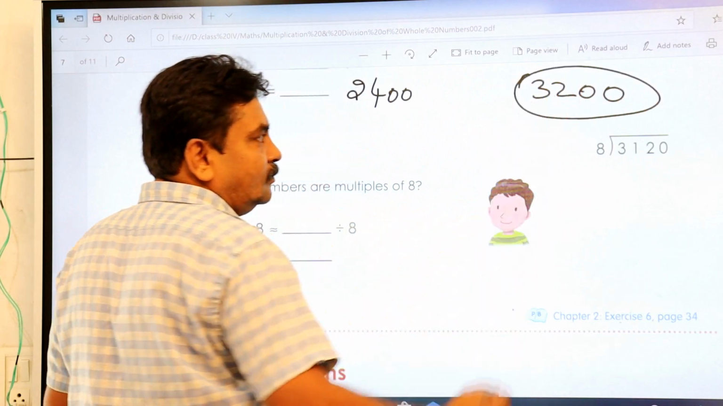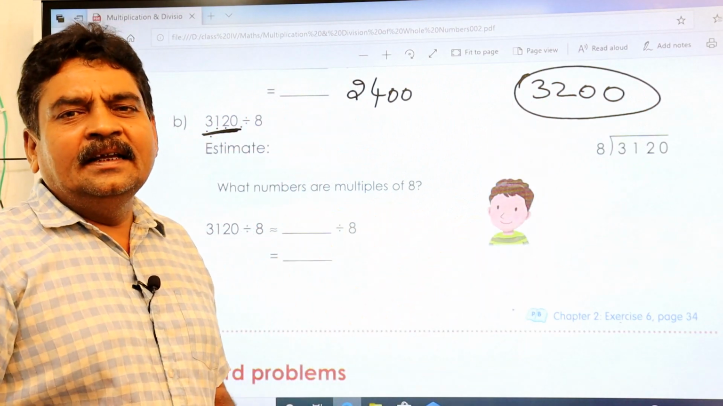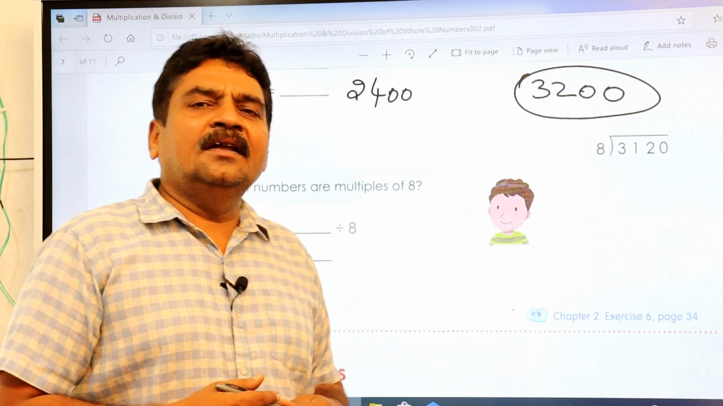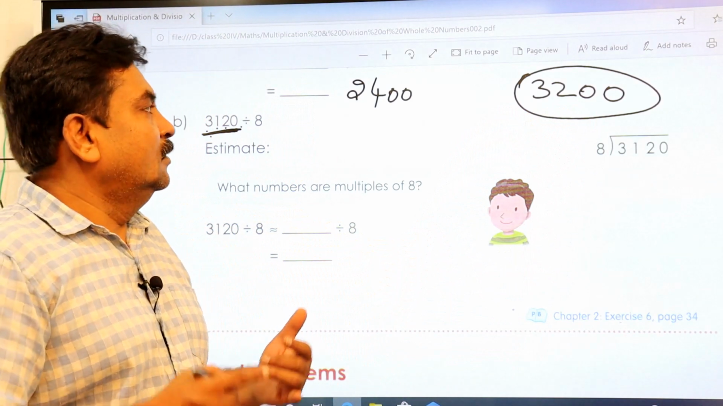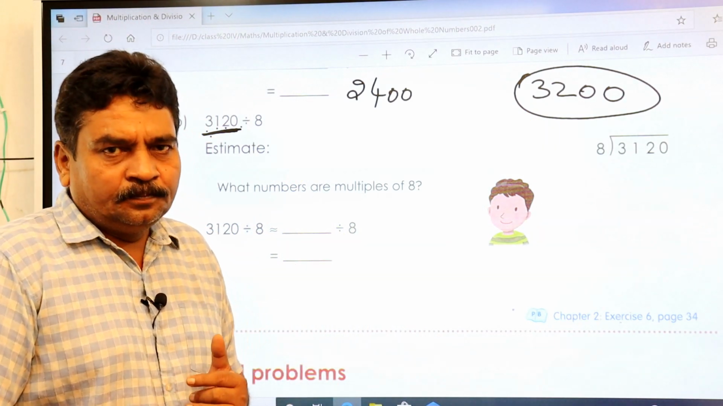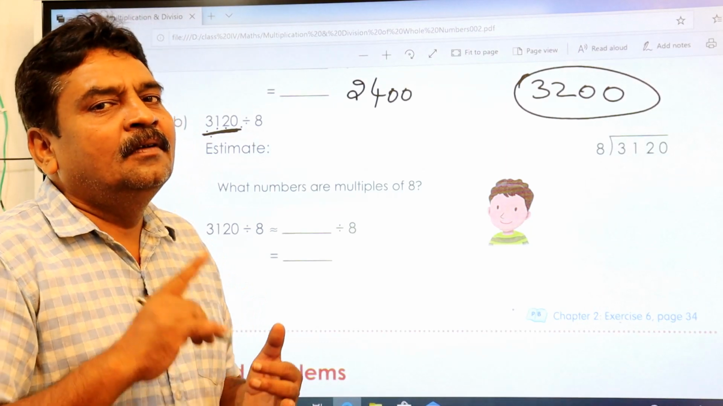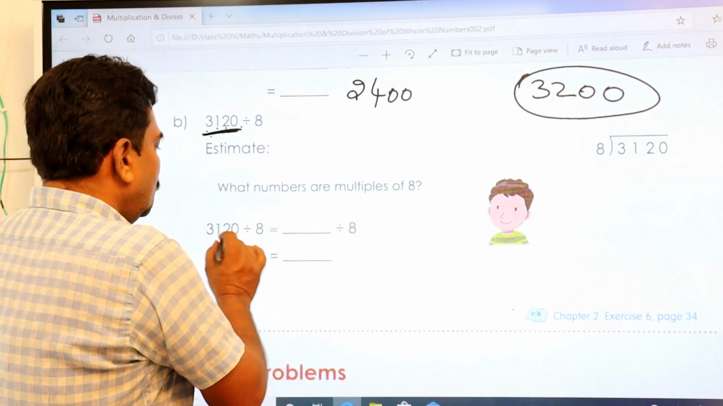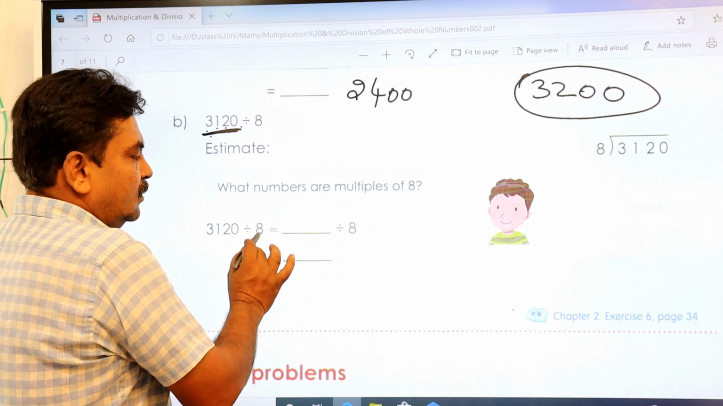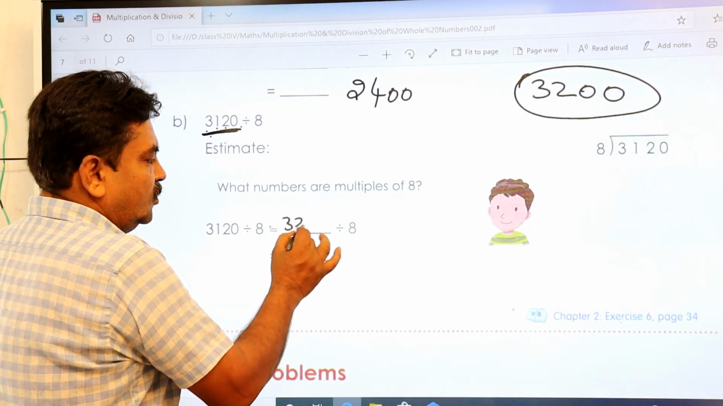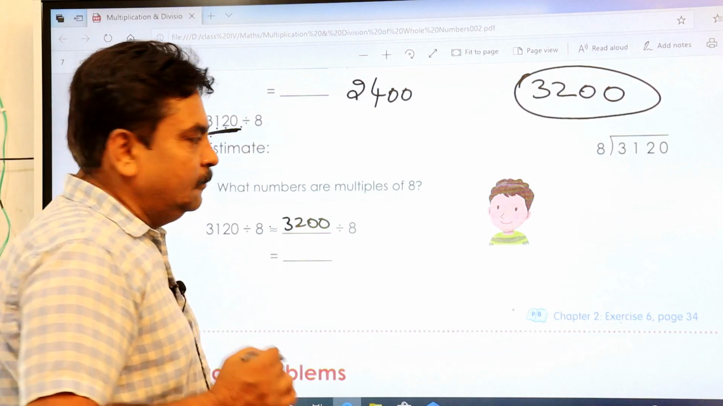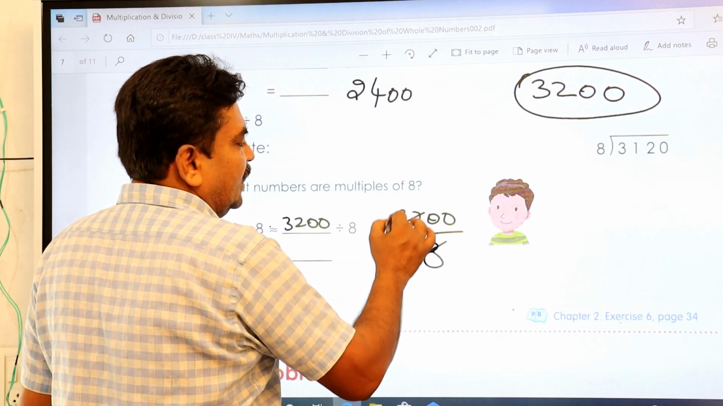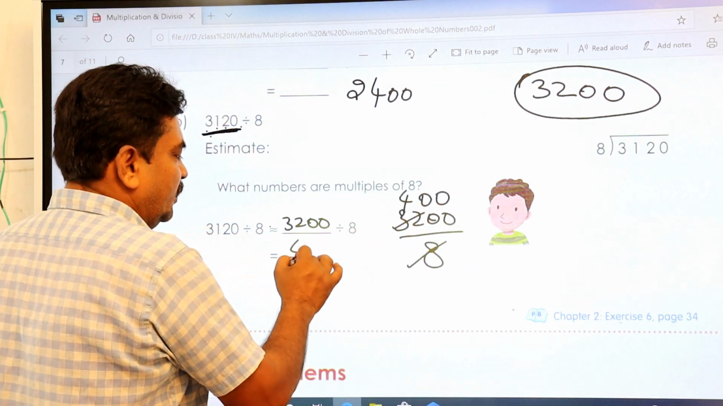So you take 3200 as the approximate value. Why have you taken 3200 as an approximate value? Because it is the nearest round value. Second thing is, it is a multiple of 8. That's why you have taken it as the nearest. So 3120 divided by 8 is approximately 3200 divided by 8. So how much do you get? 3200 divided by 8. 8 ones are 8, 8 fours are 32. Here you have 2 zeros, so it becomes 400.